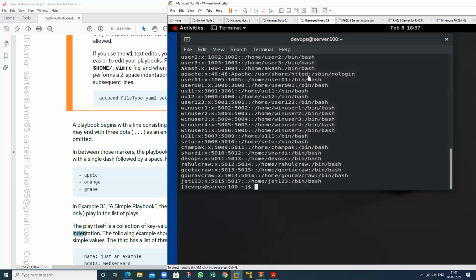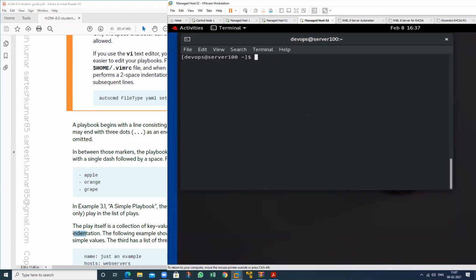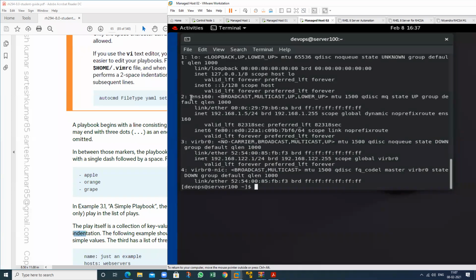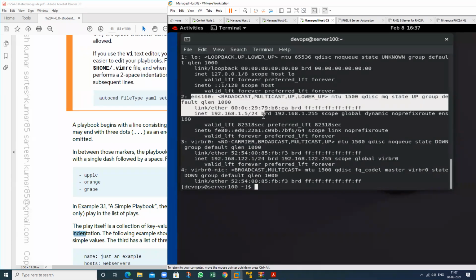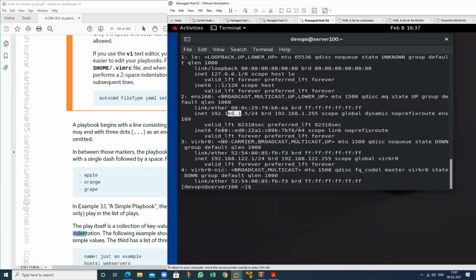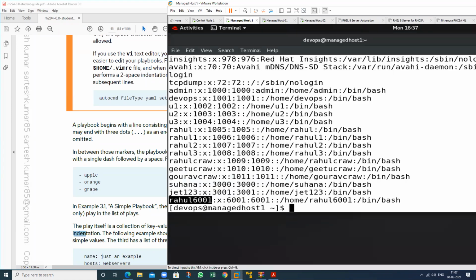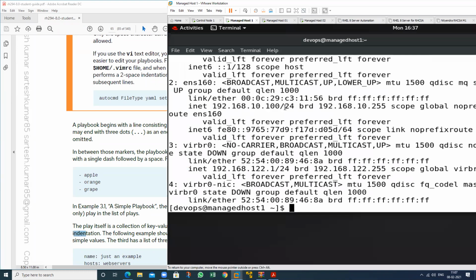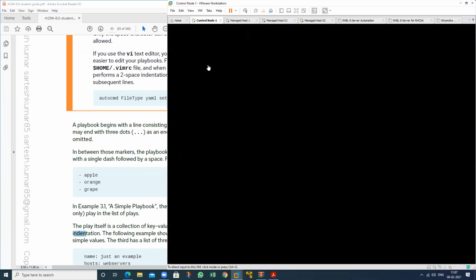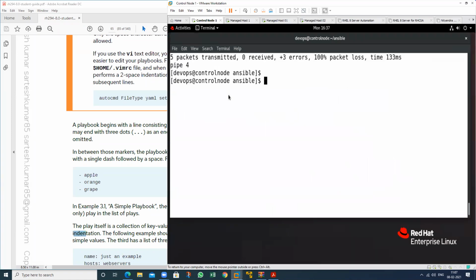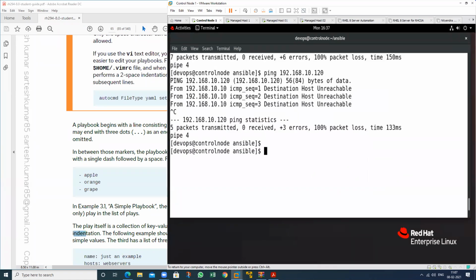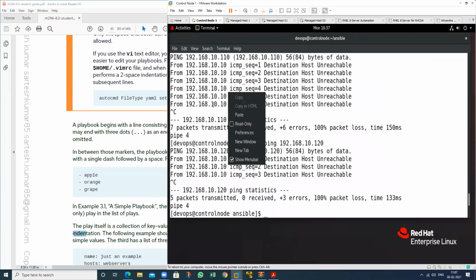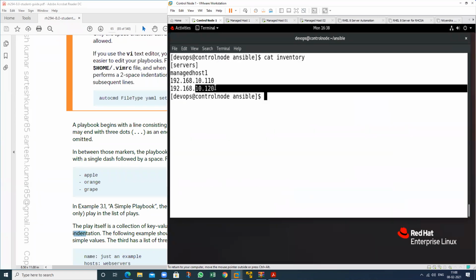Now check what is the IP of this particular machine. NMCLI. So just check the IP first. See, the IP is different. That is 1.5. The range should be like this. See this one, 10 dot. So the IP for this particular machine is like this. So just cat inventory. So what is it, 10.100, 10.120?